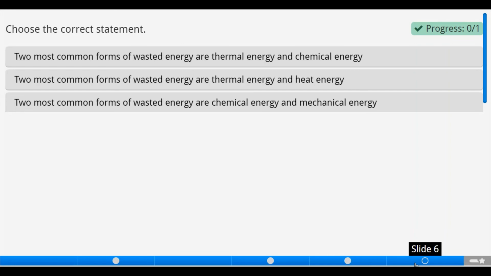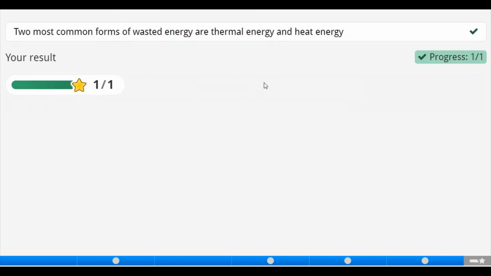Two most common forms of wasted energy are thermal energy and what? Heat energy. This statement is perfect and correct. Let's check the third. Two most common forms of wasted energy are chemical energy and mechanical energy. The statement is false. So let's go for the second option. Two most common forms of wasted energy are thermal energy and heat energy.